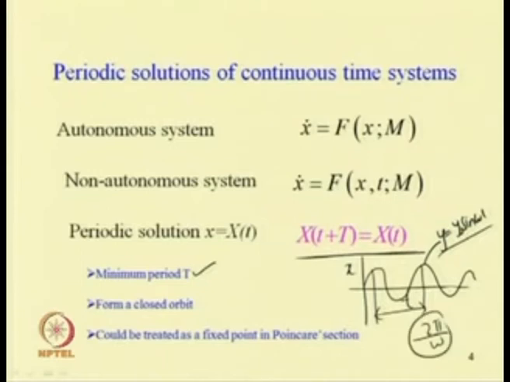So the value here and here are the same. Whatever value of x we get at time t equal to t0, the same value we will get at time t0 plus capital T. Capital T is the time period, which is equal to 2 pi by omega in this case. If the response is harmonic, this is one type of periodic solution. Harmonics will contain both sine and cosine terms.